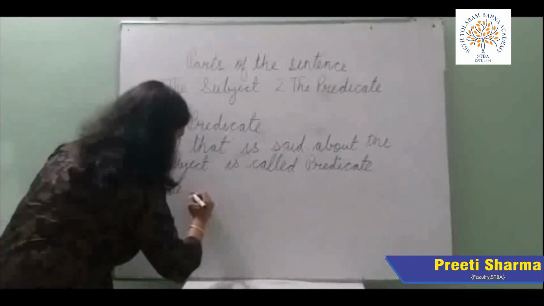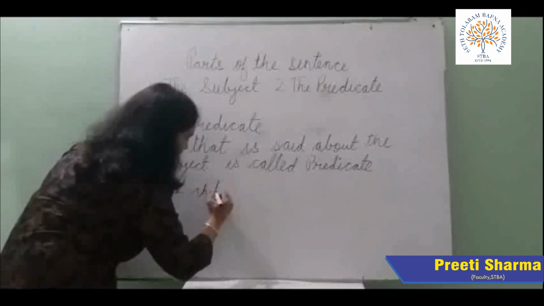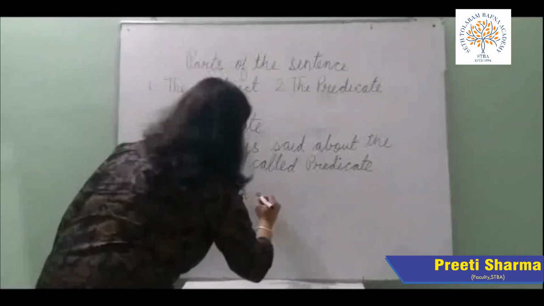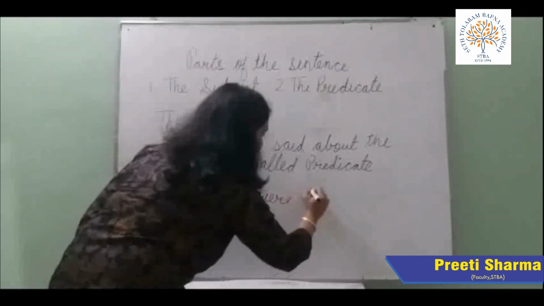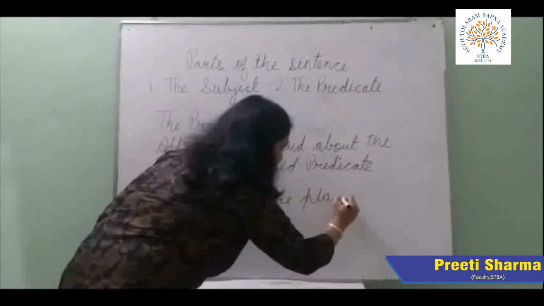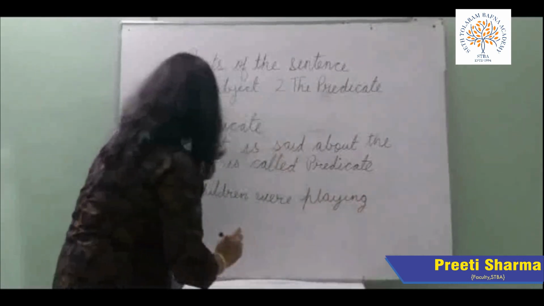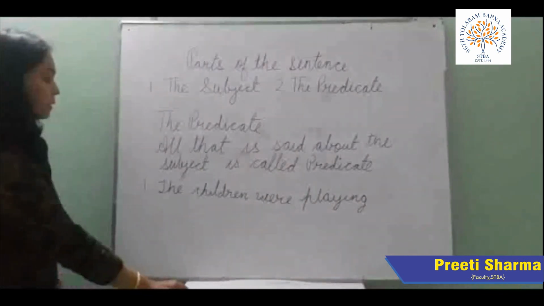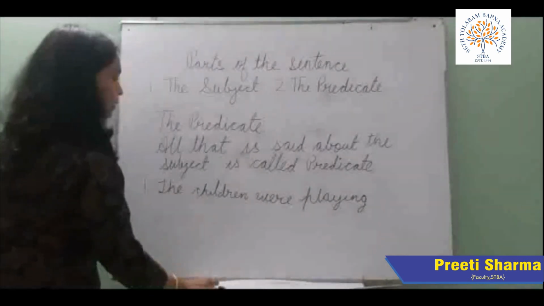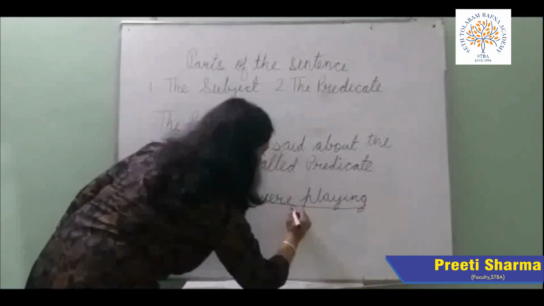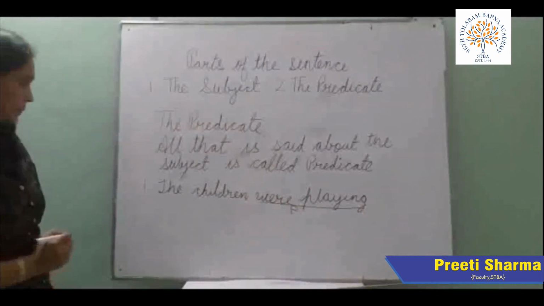The children were playing. Now, were playing is the predicate in a sentence.